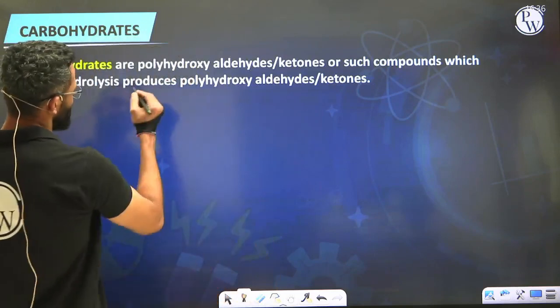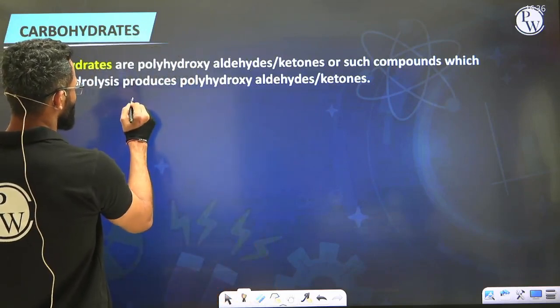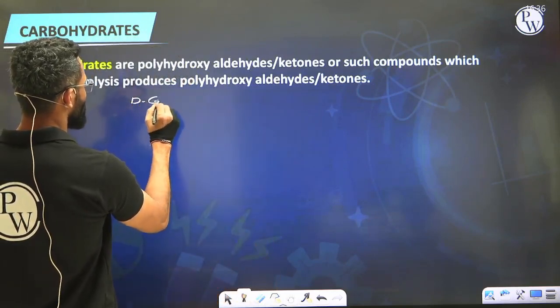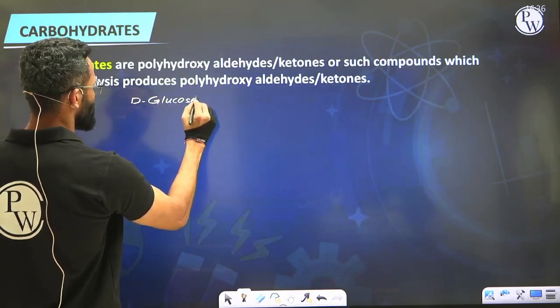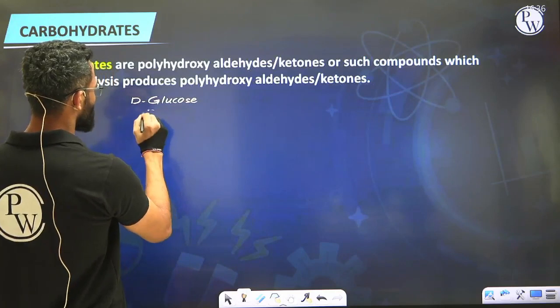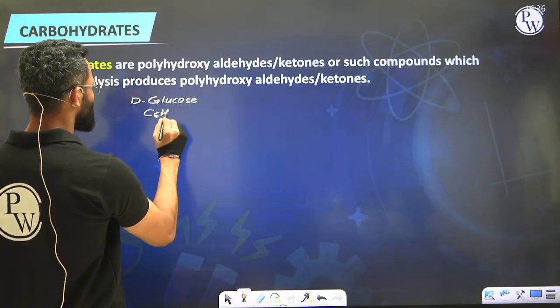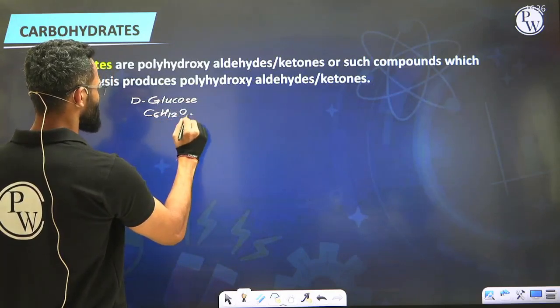So let's say I'm talking about the structure of D-glucose. D-glucose is represented by the molecular formula C6H12O6.